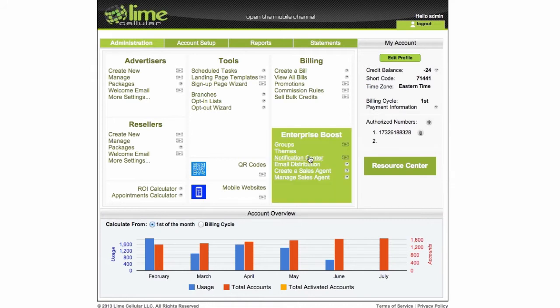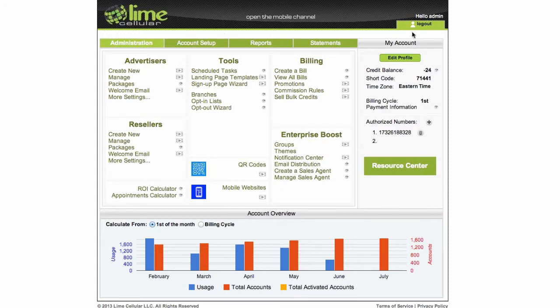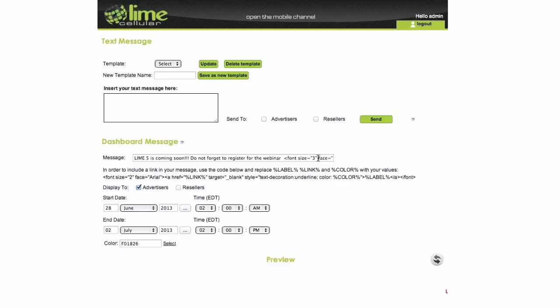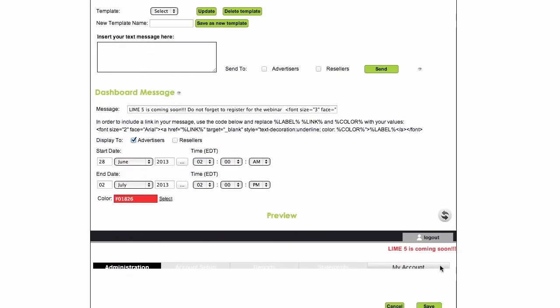So what is Notification Center? As you saw, if you're a prospect and you have a demo account with us, or you're a customer, you also saw that message that runs on the dashboard until 2 o'clock today, inviting you to join our webinar. So this is a new tool, the Notification Center, that you're going to have as well on the Boost module right now. If you want to run messages like that to either your advertisers or resellers, you can decide where the message goes to. You can set it up.